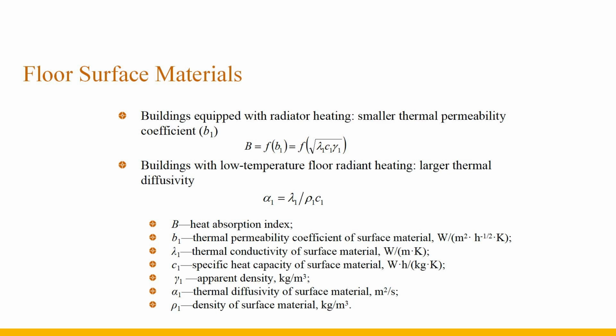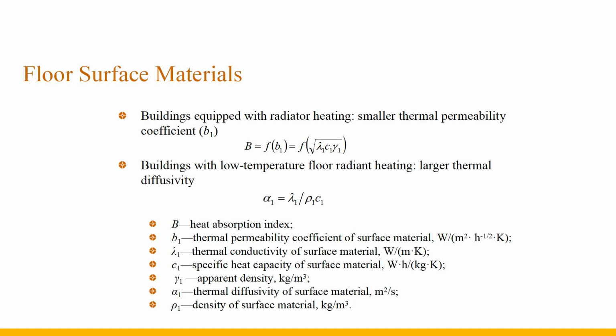The apparent density, specific heat capacity, and thermal conductivity of the floor surface material are important parameters that determine the endothermic index of the ground thermal performance index. For example, wood floor and terrazzo floor, even if the surface temperature is the same, it is cooler on the terrazzo floor because the endothermic index of the two is different.